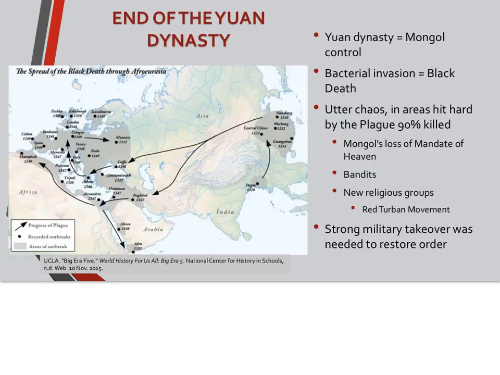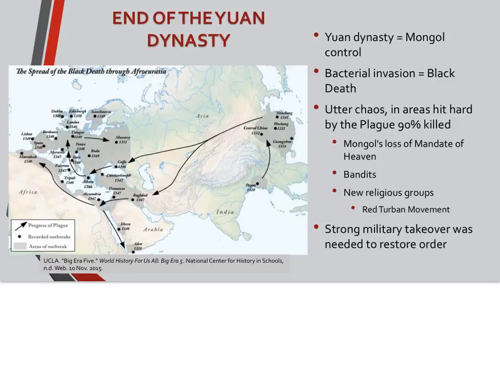Another reason for the decline of the Yuan dynasty was bacterial invasion, which was the Black Death, which spread across many trade routes from China over towards the other part of Eurasia. Led to a lot of chaos. Some areas were hit very hard, and up to 90% were killed by the plague.